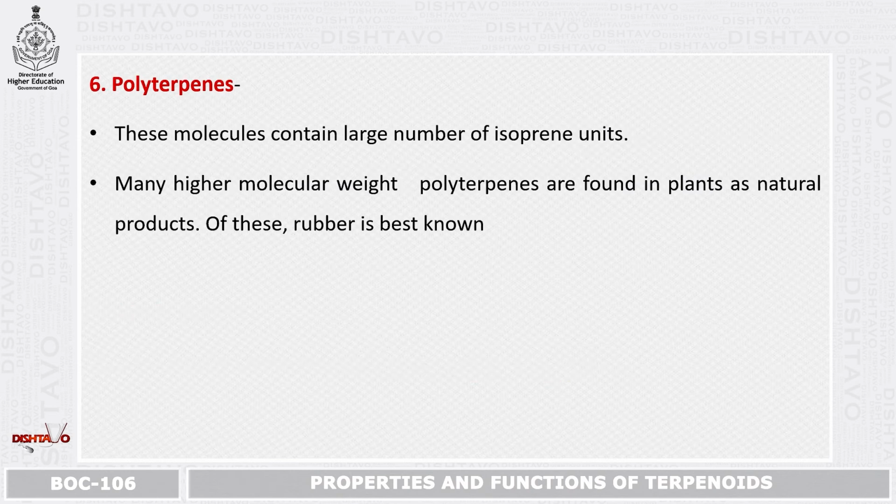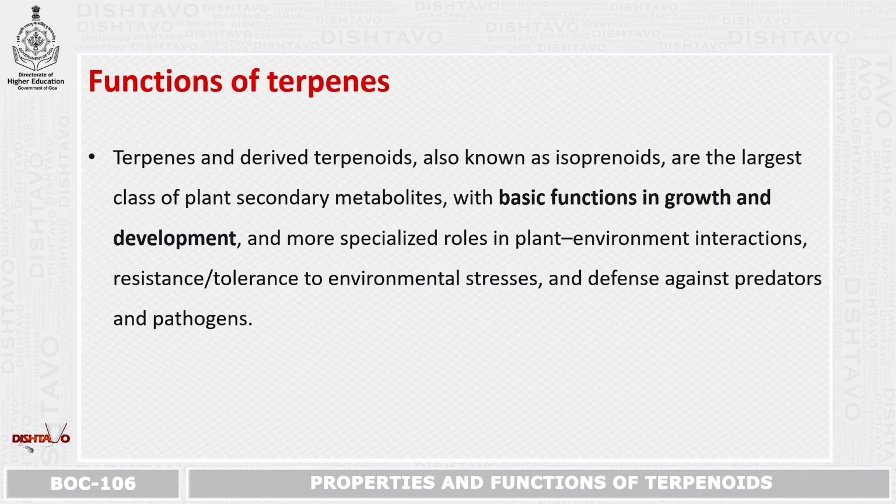And the last one is the polyterpene. These molecules contain a large number of isoprene units. In the previous ones, the number was restricted; the carbon atoms were restricted to a certain number, but here it is a large number of isoprene units. There is no restriction as such, and many higher molecular weight polyterpenes are found in plants as natural products, and out of these, rubber is best known. Rubber is an example of a polyterpene.